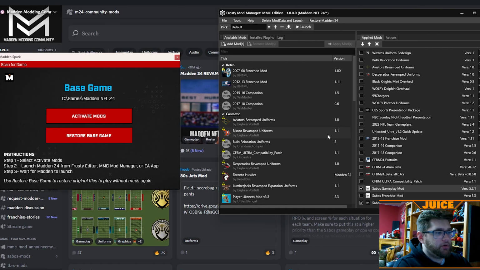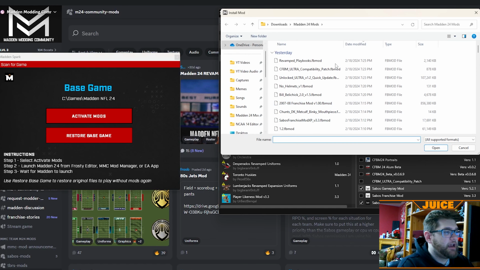So this is how you install a mod. Basically, you want to come up here to the add mod screen. I recommend keeping yourself pretty organized, because if you want to be pretty intense with these mods and download a bunch of them, it's going to get pretty hectic. So make a folder, put all your mods in one location so you know where everything's at. You can keep track of everything.